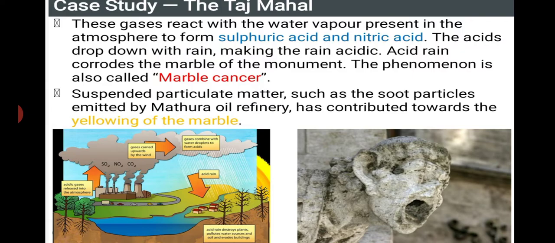So these are black carbon particles, and they call them soot particles. These soot particles released by the Mathura oil refineries have contributed towards the yellowing of the marbles present in the Taj Mahal.